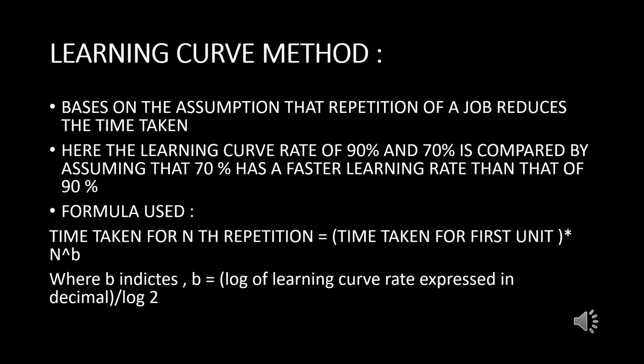The basic formula used in the learning curve method is the time taken for the nth repetition equals the time taken for the first unit times n to the power b, where b is the log of the learning curve rate expressed in decimal. That means suppose we are taking a 70% learning curve rate, it will be log 0.7 divided by log 2. This is the basic formula of the learning curve method.